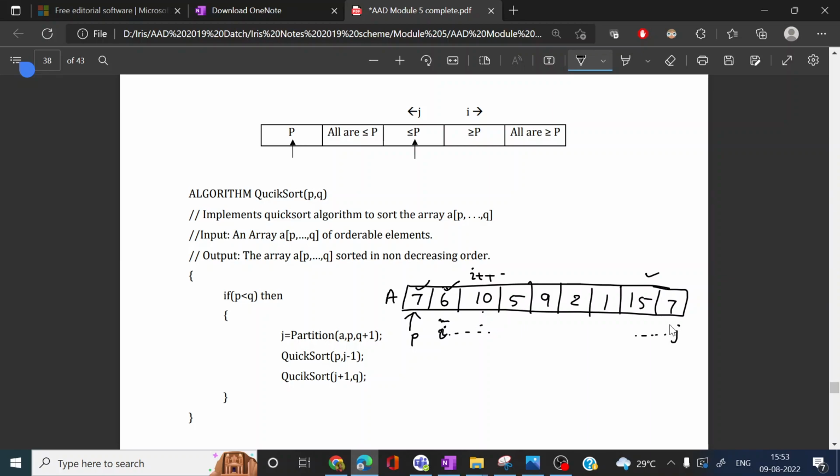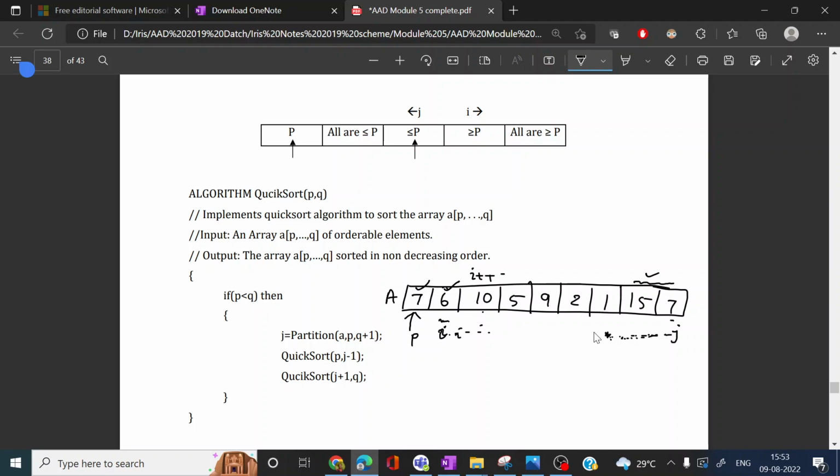On the right side, we decrement the j index whenever we find an element greater than the pivot element, because greater elements we need at the right side. Whenever we find a smaller element than the pivot element we have to stop.